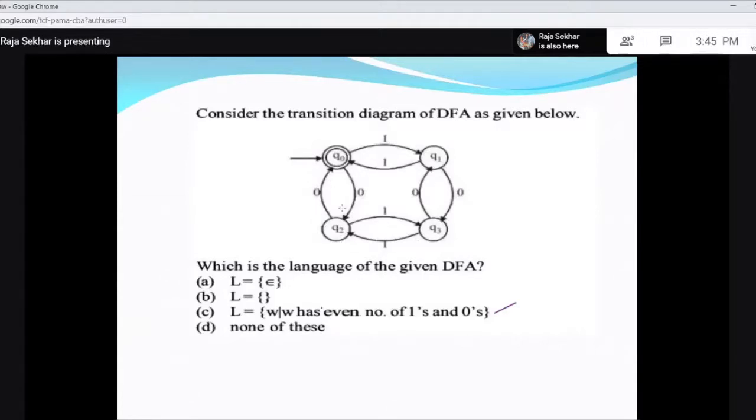Whenever you have two zeros, you are back. When only 1 1 1 0, you are here. That means this is the standard DFA, and you always accept 1 1 0 0. If it is 1 and 0, you will be here. When both are odd, you will be here. When ones are even and zeros are also even, you come to Q0. So this is for accepting an even number of ones and an even number of zeros.